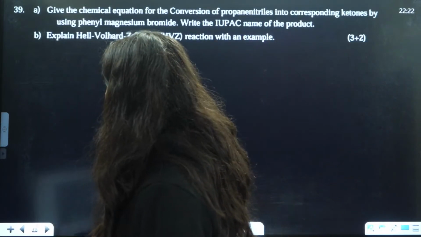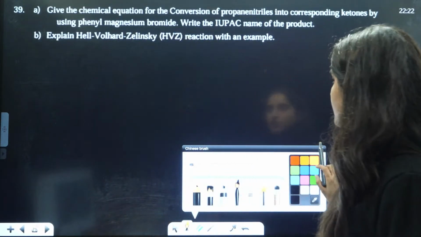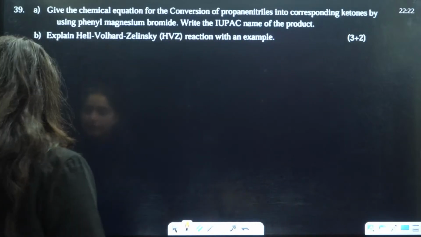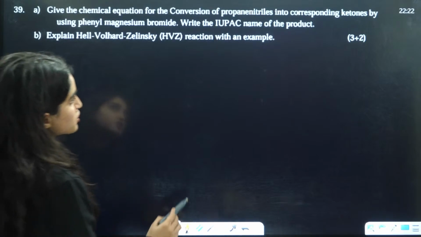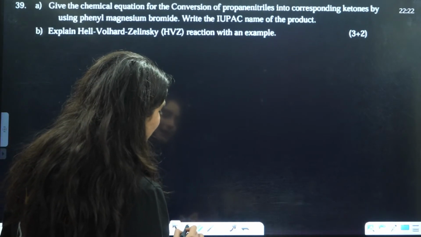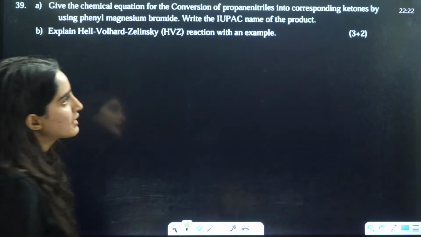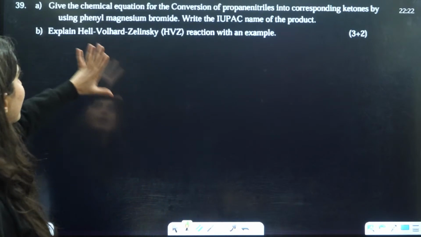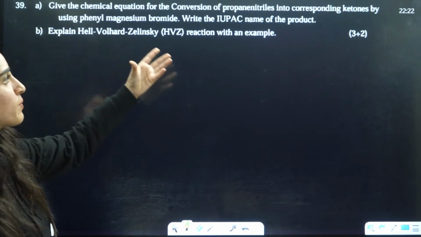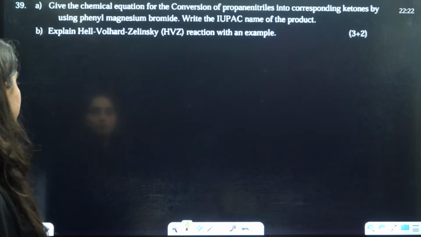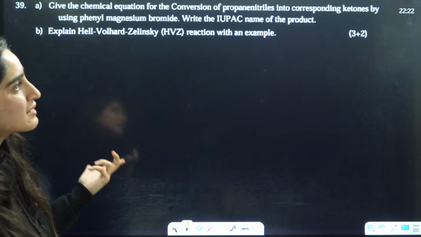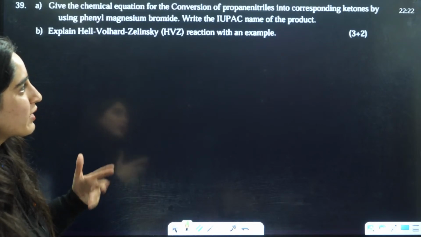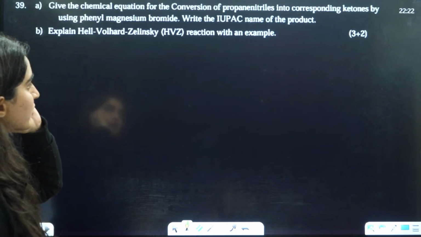Okay, got it? Now, next question is, give the chemical equation for the conversion of propane nitrile into the corresponding ketone by using phenyl magnesium bromide, and give the IUPAC naming of the product. So for the chemical reaction, they are asking for propane nitrile to the corresponding ketone using phenyl magnesium bromide.